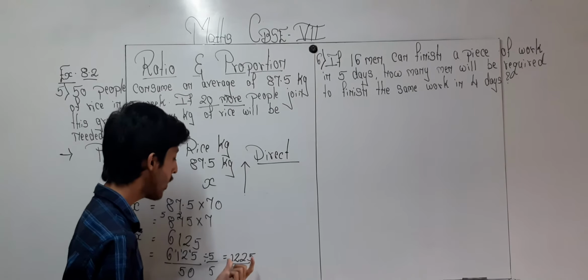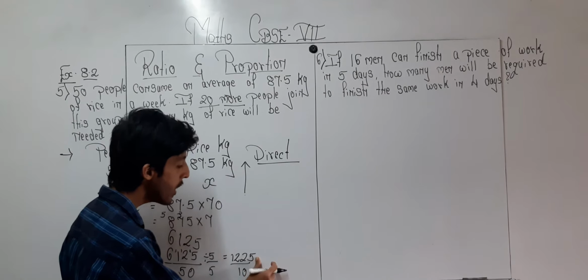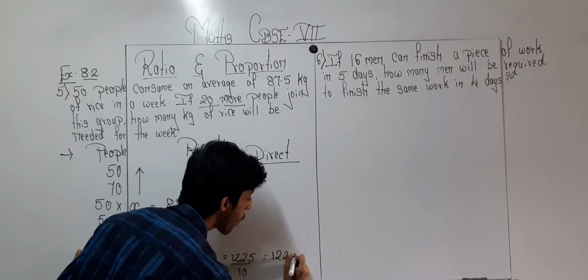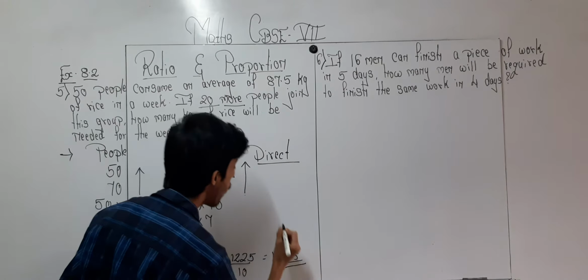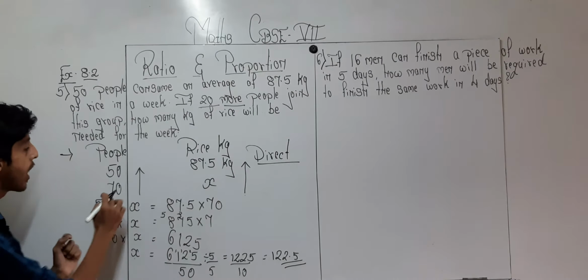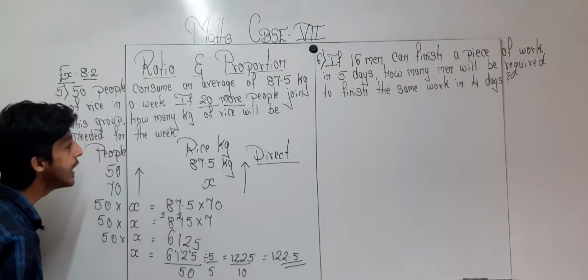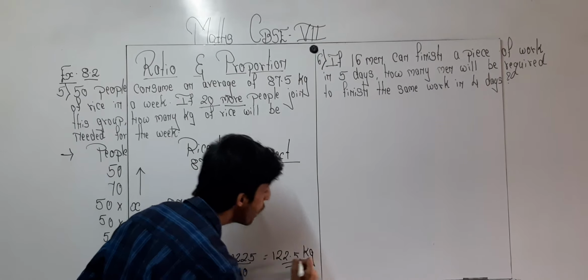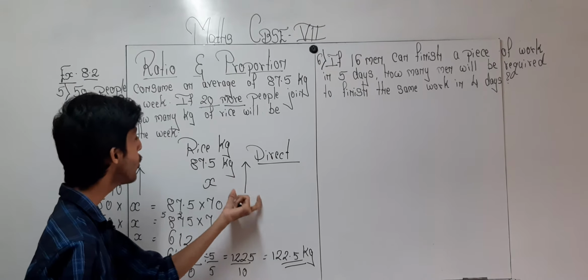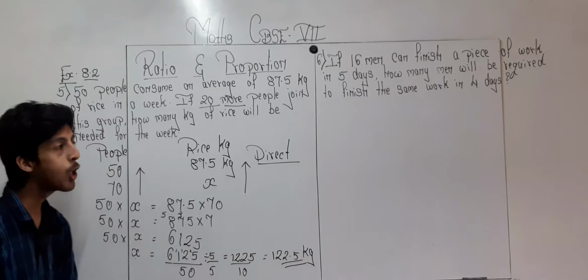Now see over here, 1225 divided by 10. When we are dividing, the decimal point moves to our left-hand side, so it will give me 122.5. So when 50 people were there, 87.5 kg of rice was being consumed, and when 70 people are there, 122.5 kg of rice is being consumed. When the number of people is increased, the quantity consumed also increases. So when both the arrows are moving in the same direction, it is a direct proportion.